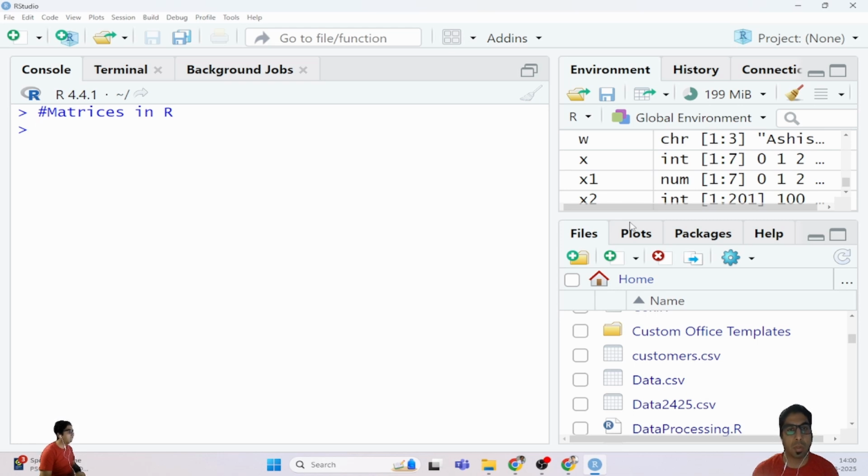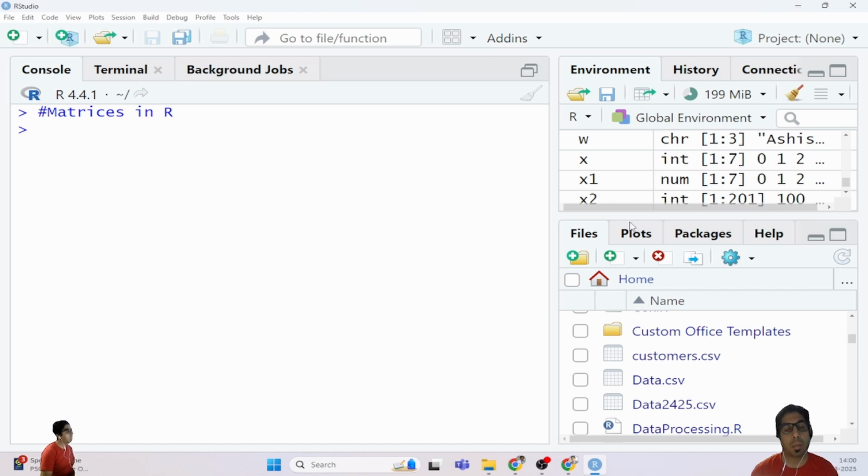In the last session we have seen how we can define certain kinds of vectors and how we can convert an object of one data type into another. For example, we have seen how we can convert an integer into logical, and an integer into numeric. In the case of character, we cannot convert them into complex, numeric or logical, because in that case it generates NA values. In simple terms, if R is not confident, then it generates a warning along with NA. So today we are discussing matrices.